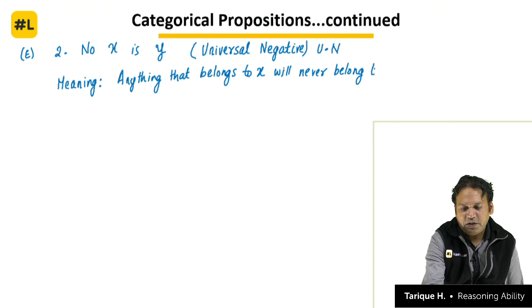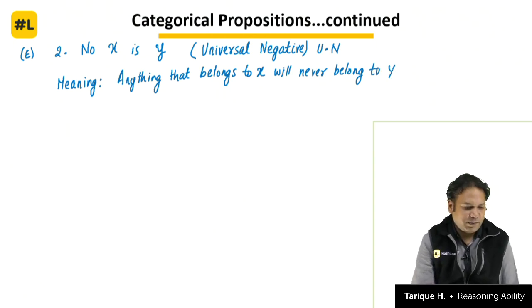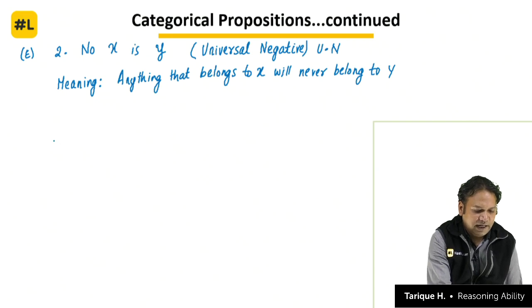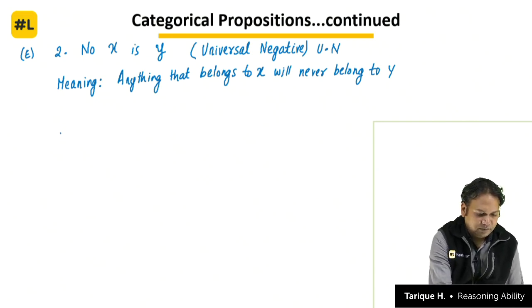That is the meaning of the statement. So you see, first thing to understand is meaning. Next we have to understand, for this statement, what is the diagram. That's again very simple. Diagram is also very easy.